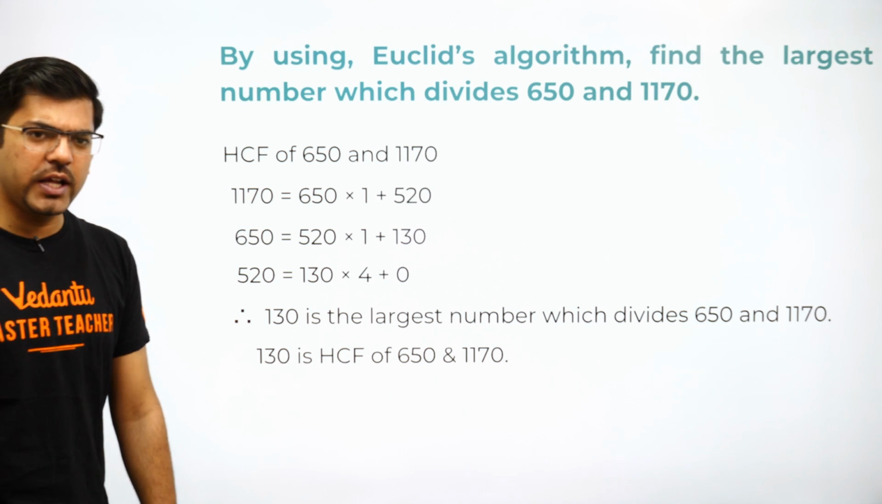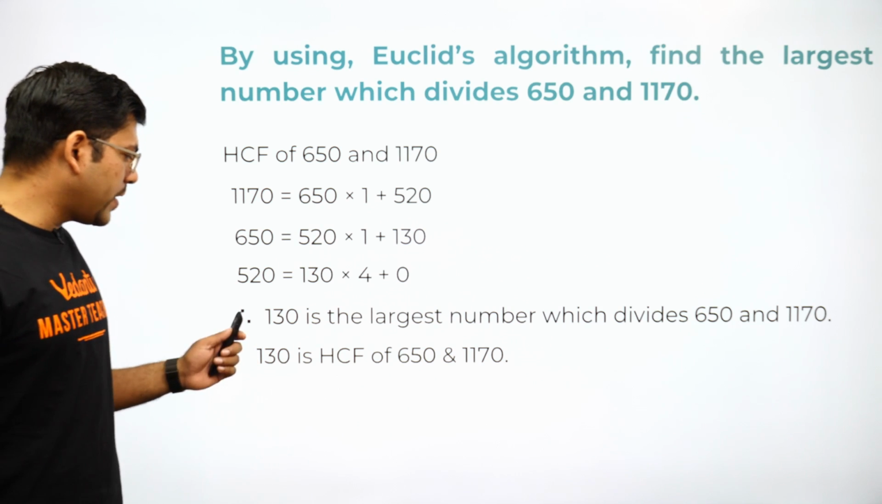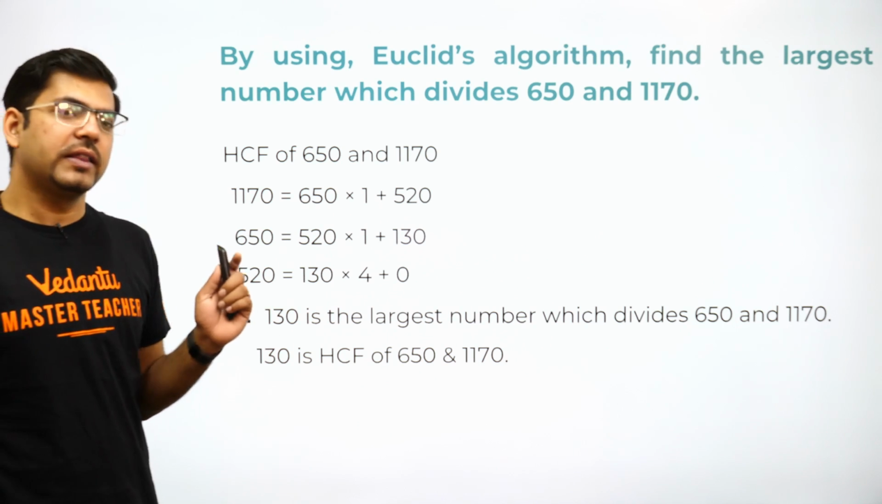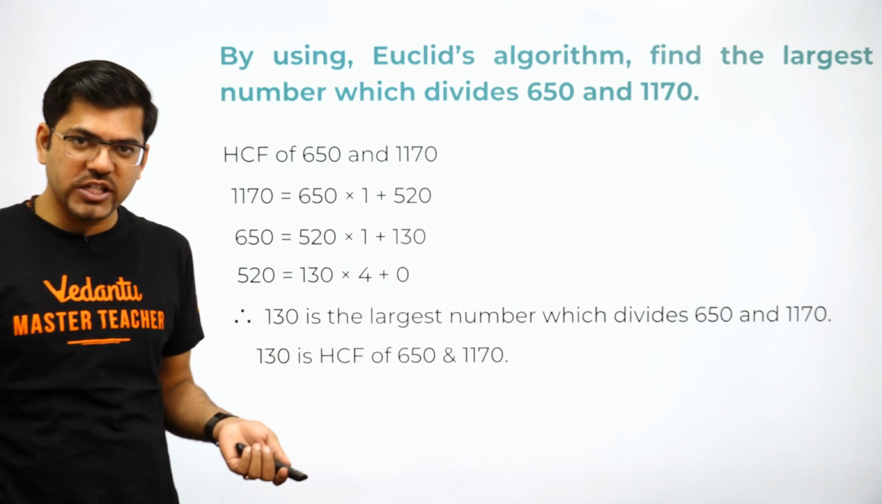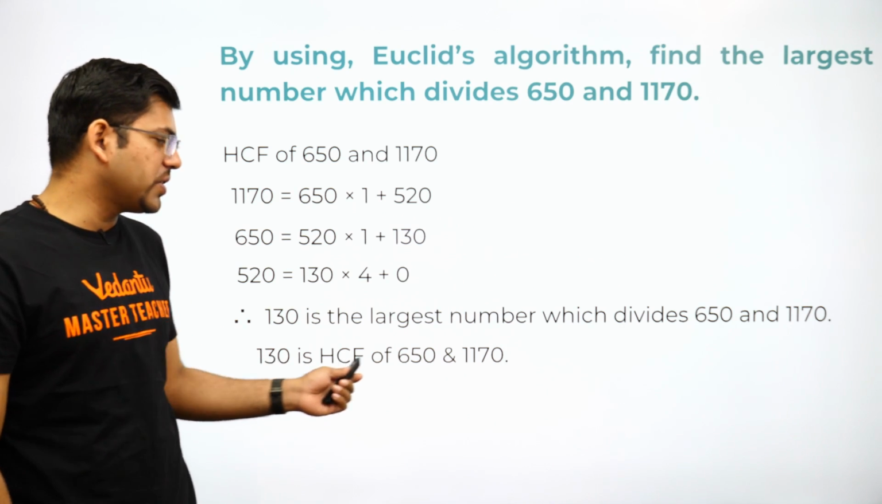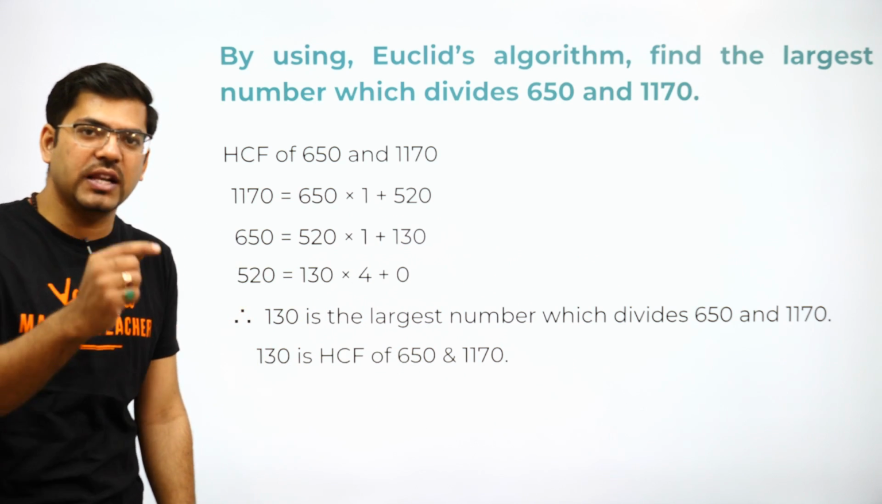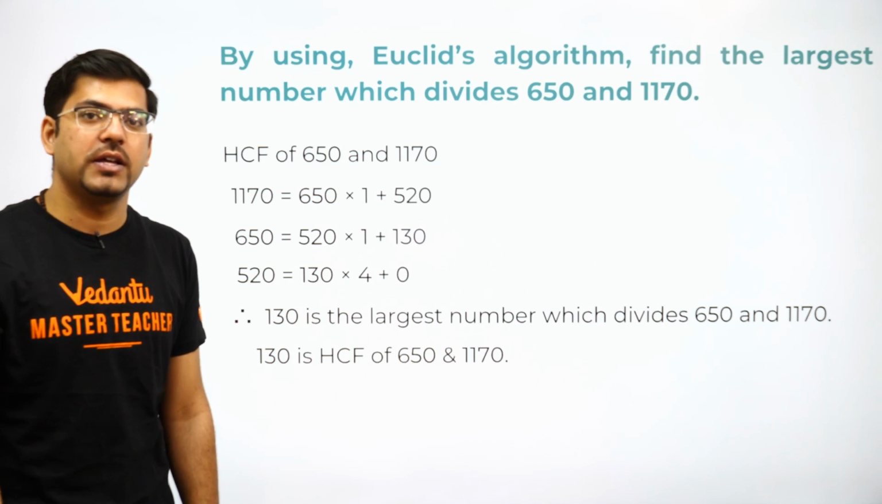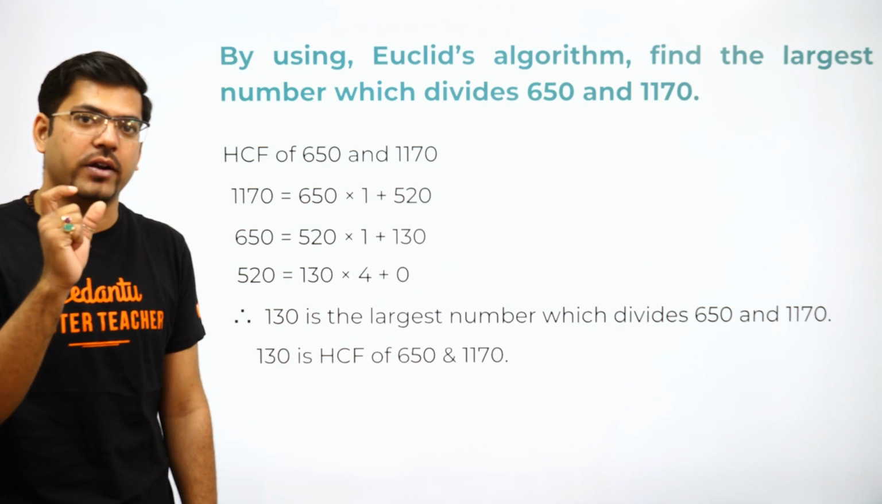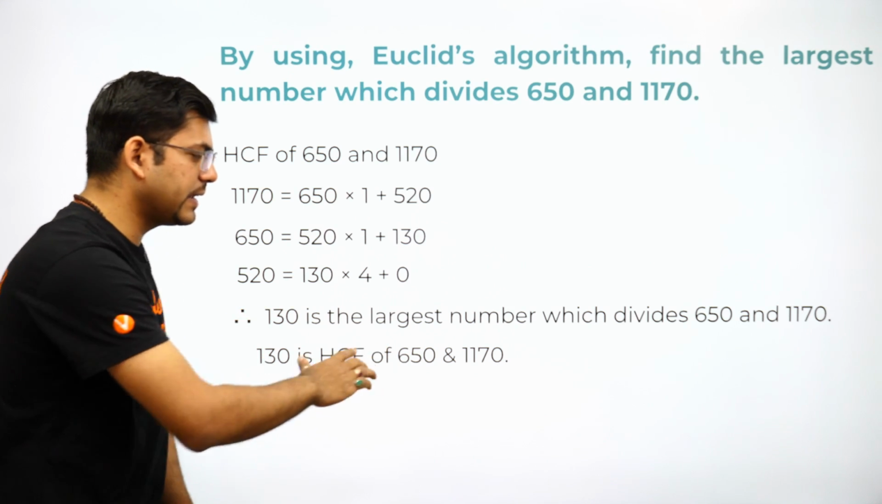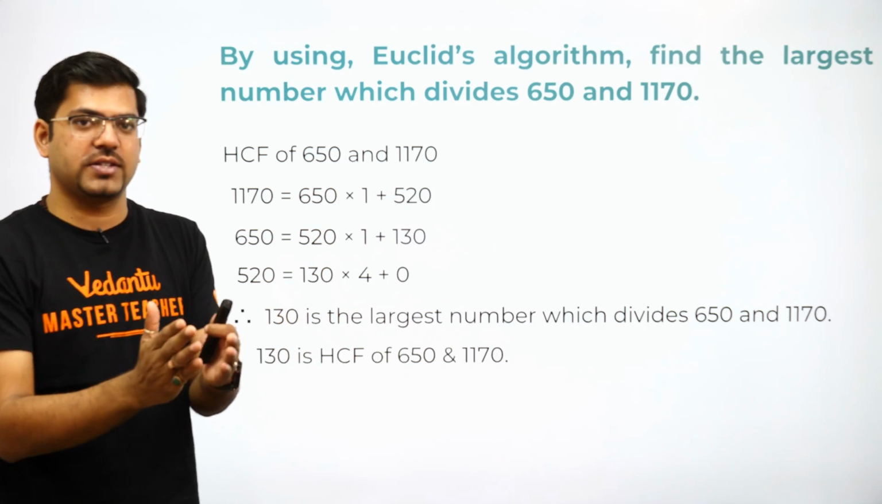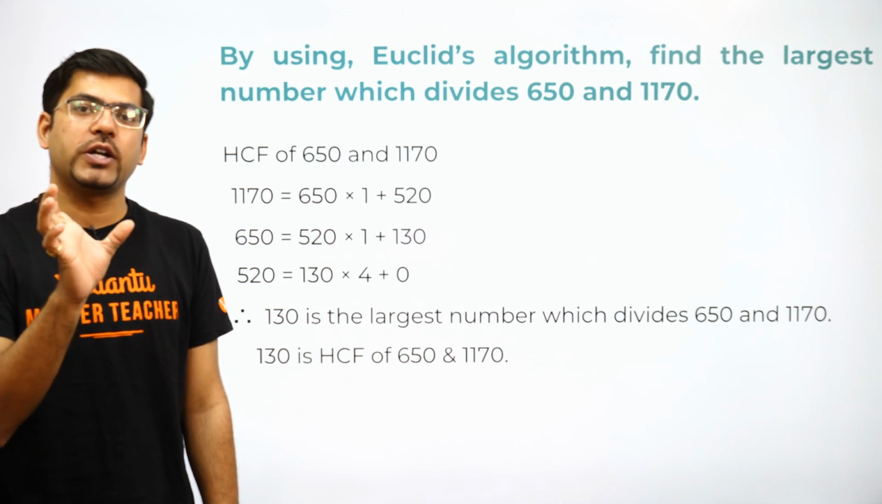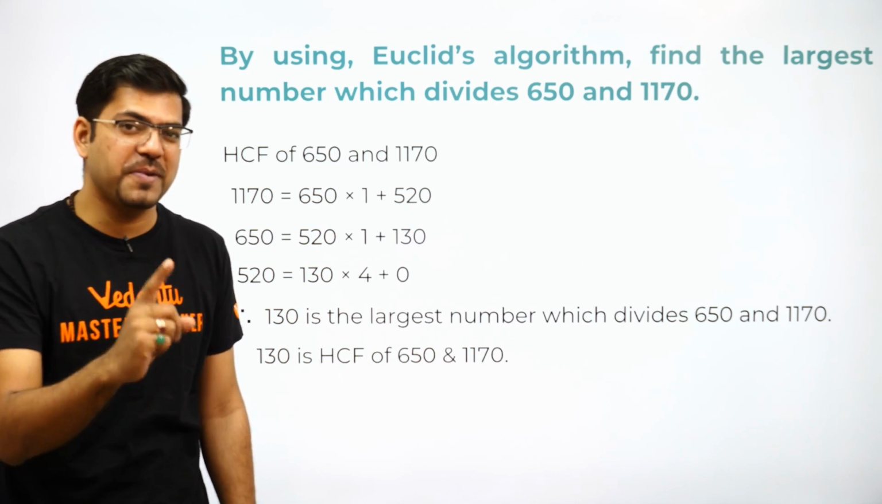So finally, always remember that you should always write down the conclusion: therefore, or hence proved, or finally 130 is the HCF of these two numbers, because this last line carries marks. This last line has validity. So always write this last line, that hence my answer is this, so that the examiner should know that you have concluded this answer. That is very important.